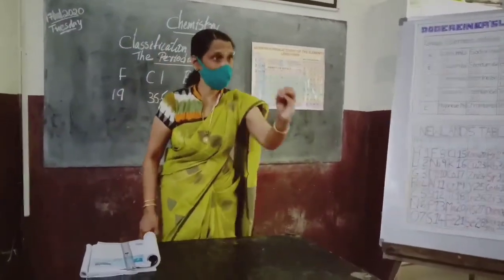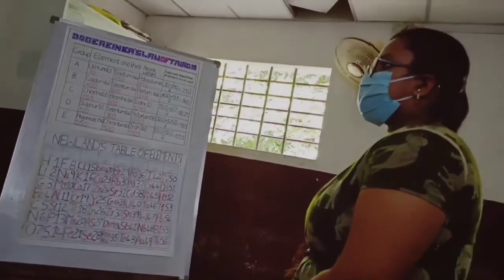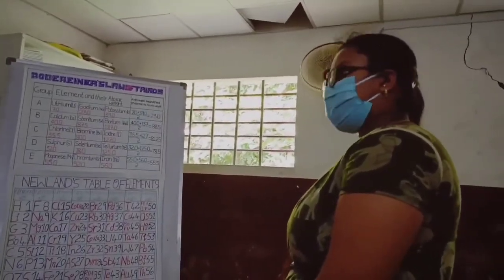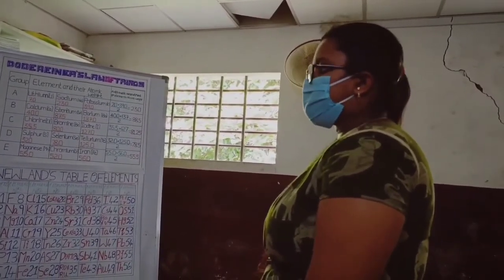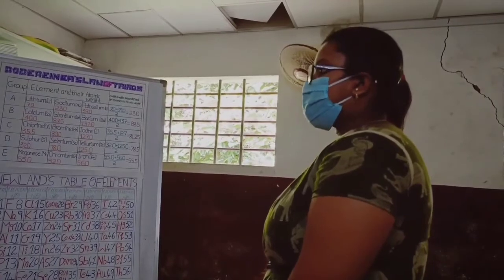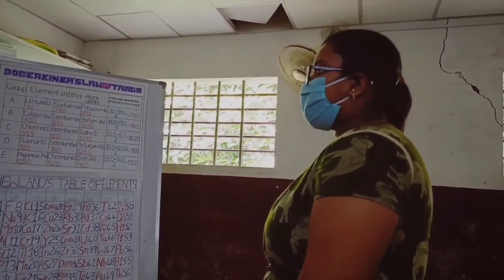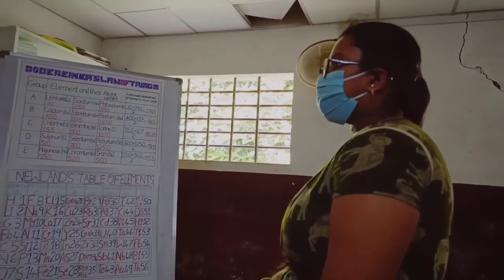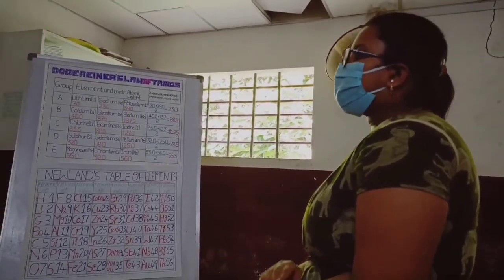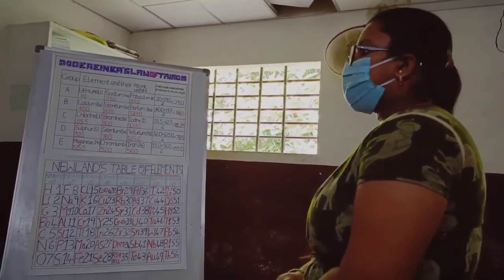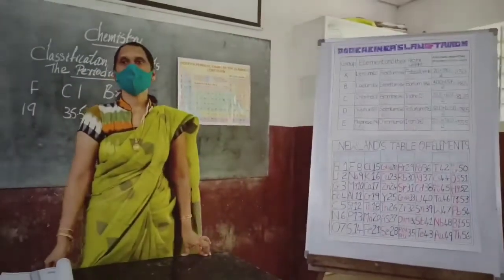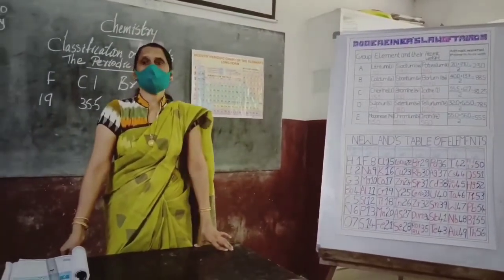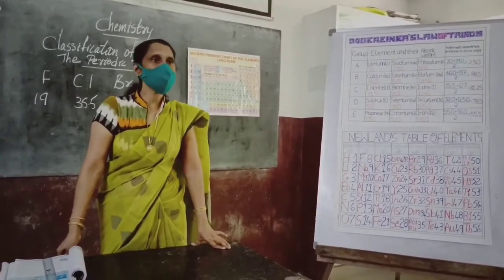So, can you say once again the failure of law of triads? All the known elements at that time cannot be arranged in the law of triads, and the law is invalid for very high masses and for very low masses. For example, fluorine, chlorine, bromine. And as the techniques improved, we measure atomic weight very accurately, and the law remained no longer valid. Okay. So, very good.